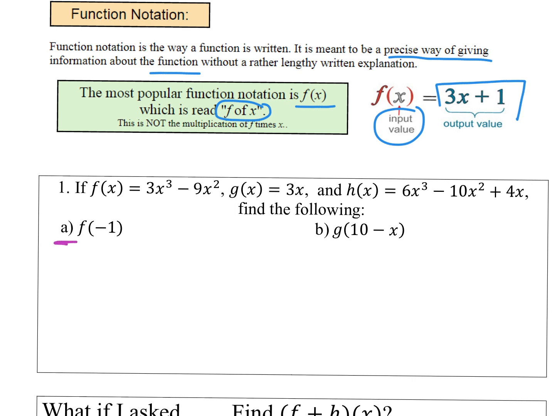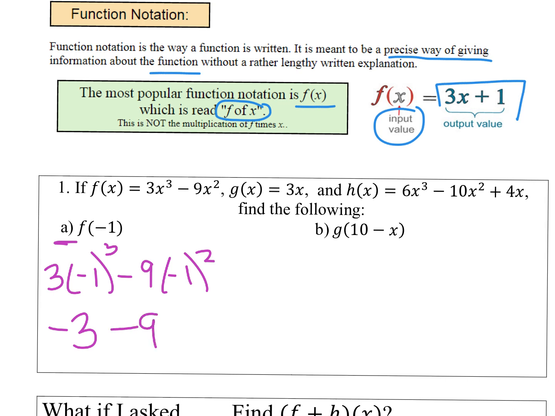So we did this the other day for the starter, okay? We're going to take negative 1, and we're going to be plugging it into the function for x. Negative 1 cubed is negative 1, and negative 1 times 3 is negative 3. Negative 1 squared is positive 1, so we're left with negative 9. So this is going to be negative 12. So f of negative 1 equals negative 12.